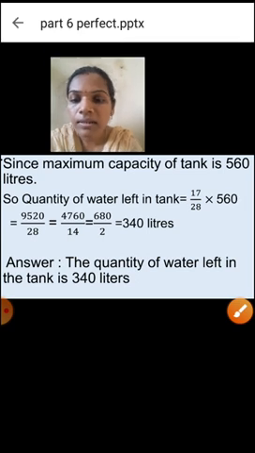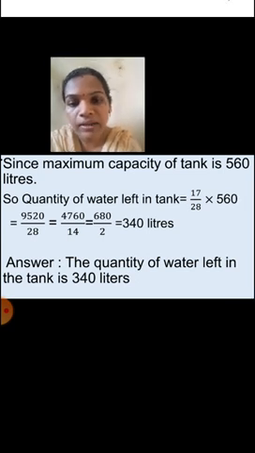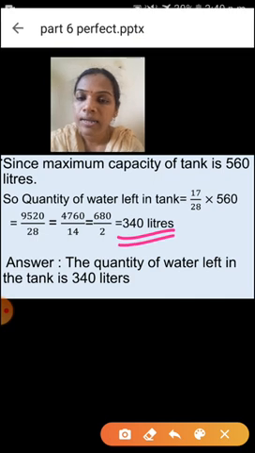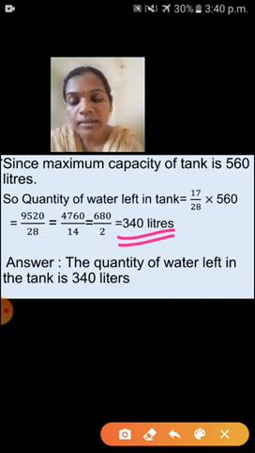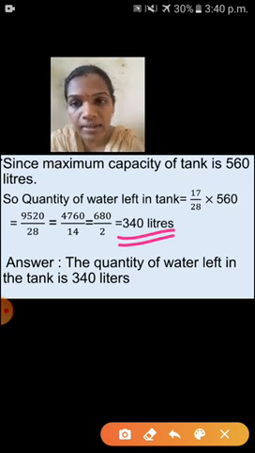Final answer, 340 liters. So your answer is: the quantity of water left in the tank is 340 liters. The total capacity is 560, so the amount of water in the tank now is what? The quantity of water left in the tank is 340 liters.